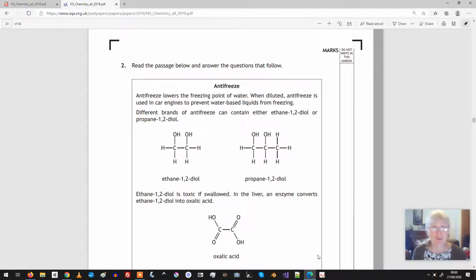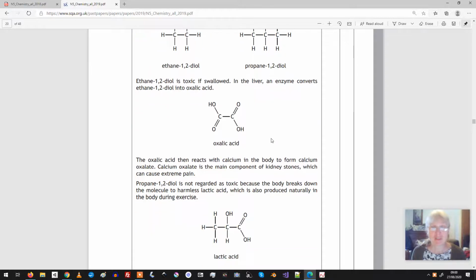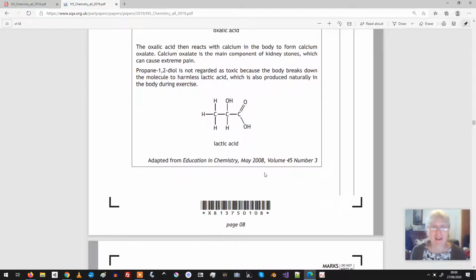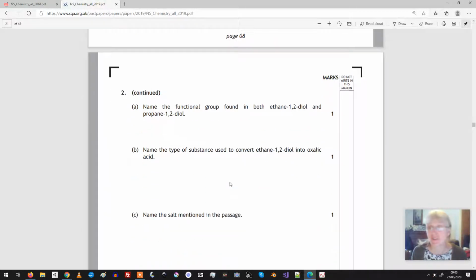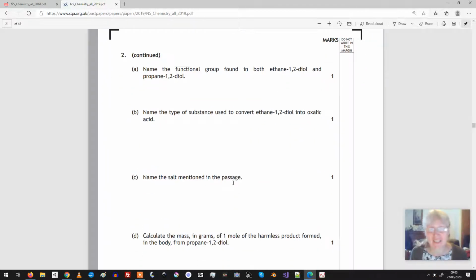Hi there. Question 2. This is one of these English interpretation questions, and I always find it easier to read the questions first and then the answers second, the passage second. So the first question is, name the functional group that's found in both ethane 1,2-diol and propane 1,2-diol.